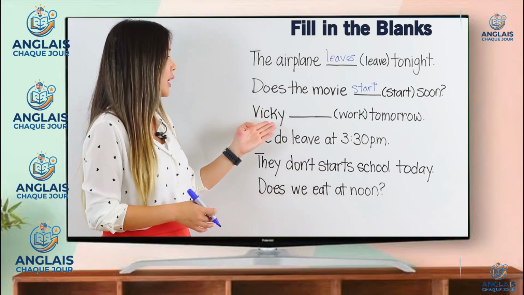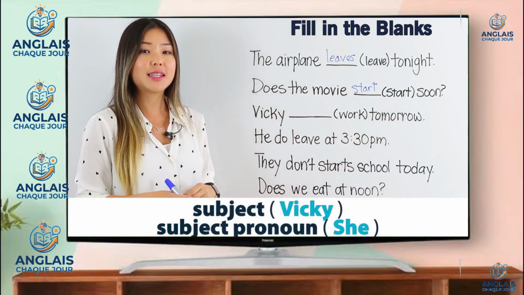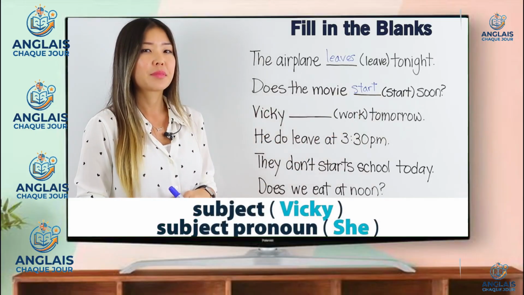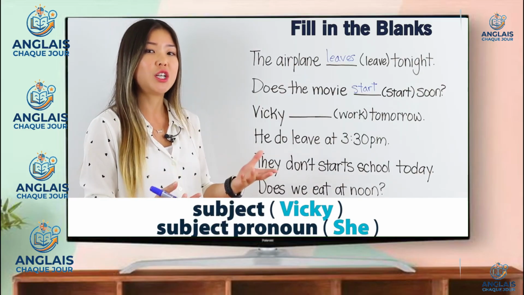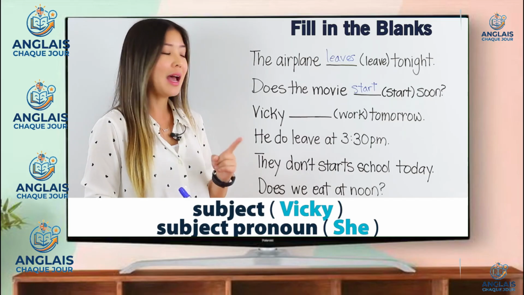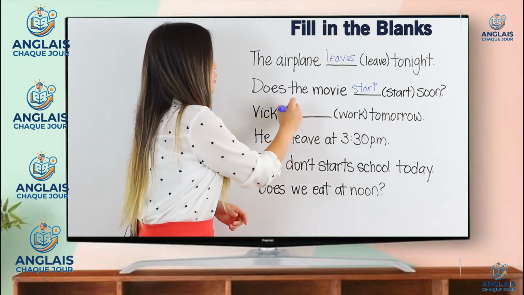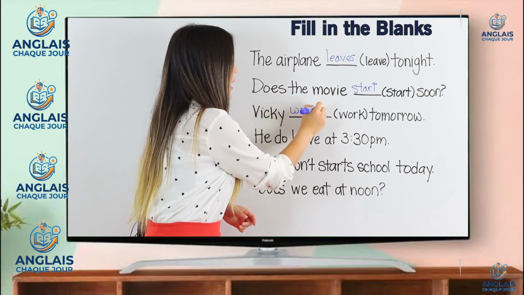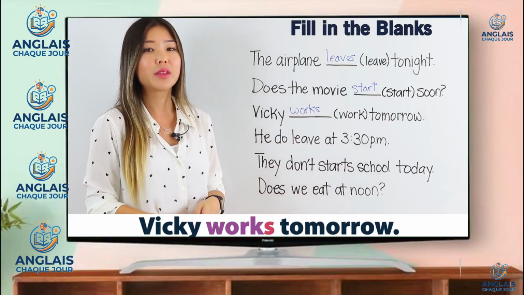Finally, it says Vicky blank tomorrow. The subject of this sentence is Vicky. Vicky is a girl, so the subject pronoun is she. You'll remember now that in this case, we put works. W-O-R-K-S. Works. Vicky works tomorrow.